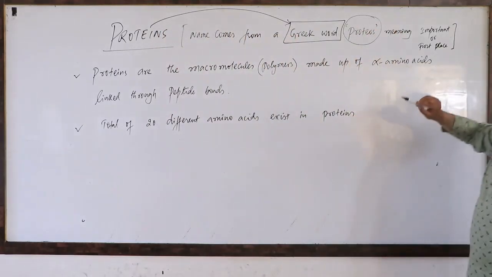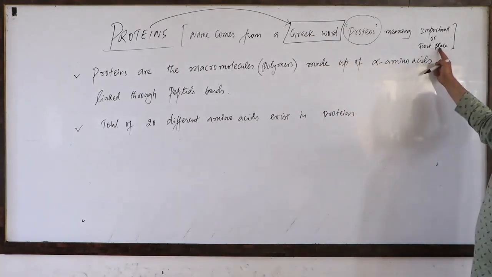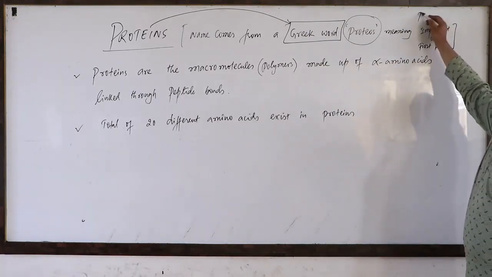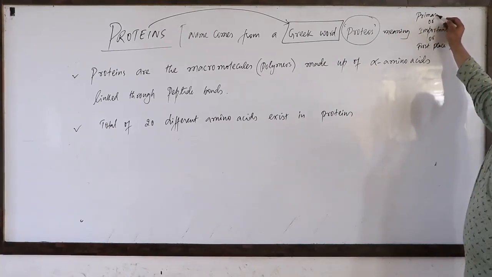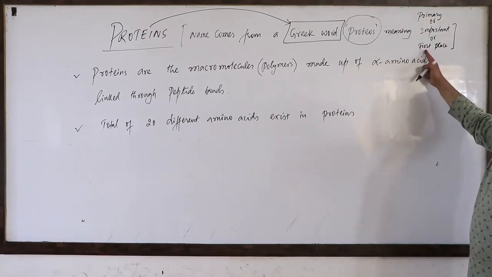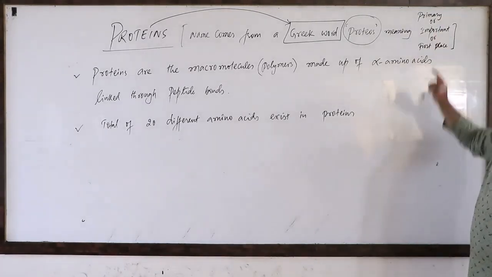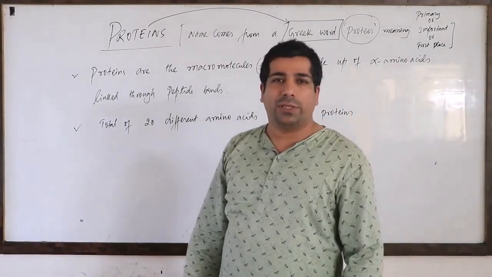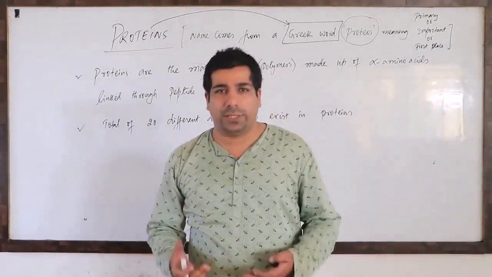Proteus basically means first place, or it can also be called primary, first place, or you can simply call it important. Like proteins are important. They have a primary importance.